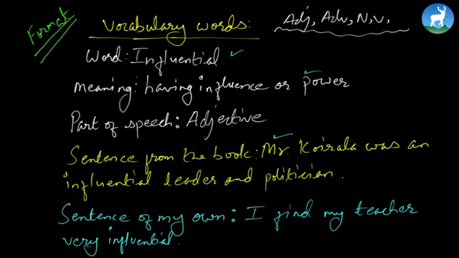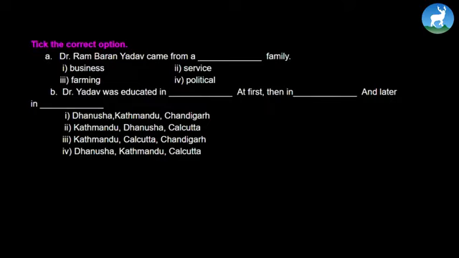So let's move on to the exercises. You can do this in a minute, right in the classroom. It's a very simple thing. Take the correct option. Dr. Rambaran Yadav came from what kind of family? You'll have to choose one: business family, service family, political family, or farming family. The next answer is, Dr. Yadav was educated in, blank, at first, then in, blank, and later in, blank. So this must come in perfect chronological order.